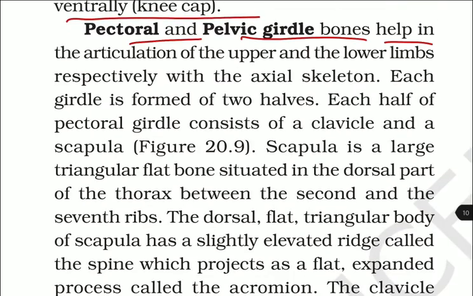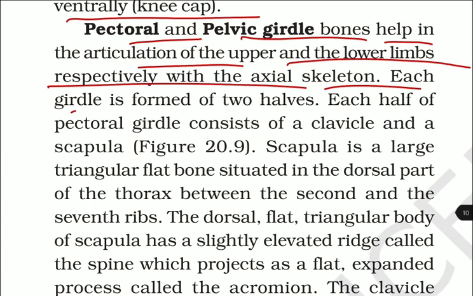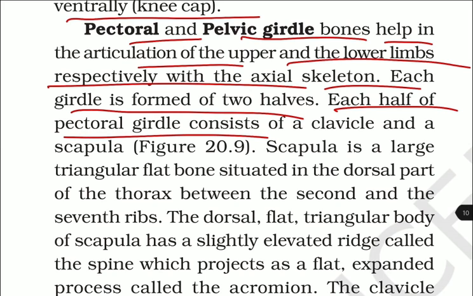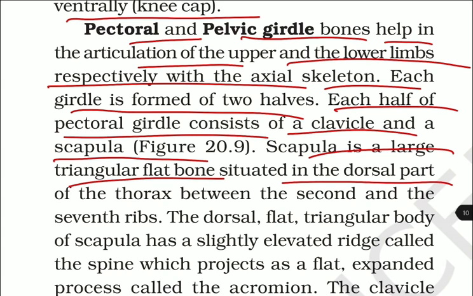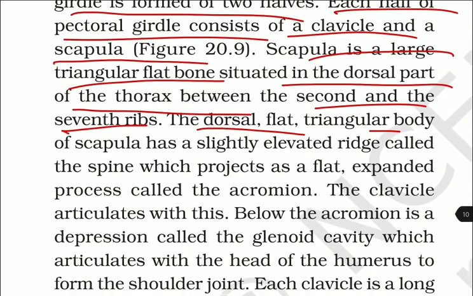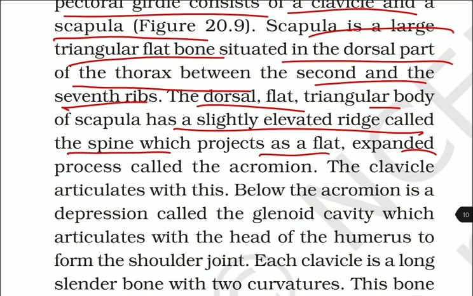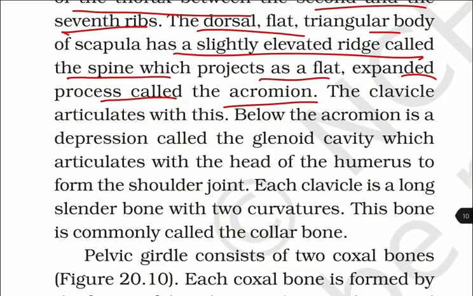Pectoral and the pelvic girdle bones help in the articulation of upper and the lower limbs respectively with the axial skeleton. Each girdle is formed of 2 halves. Each half of the pectoral girdle consists of a clavicle and a scapula. Scapula is the largest triangular flat bone situated in the dorsal part of thorax between the 2nd and the 7th ribs. The dorsal flat triangular body of scapula has a slightly elevated ridge called the spine, which projects as a flat expanded process called the acromion. The clavicle articulates with this.